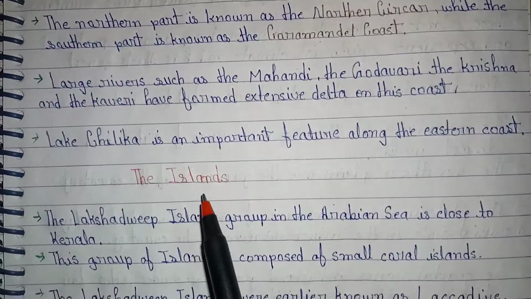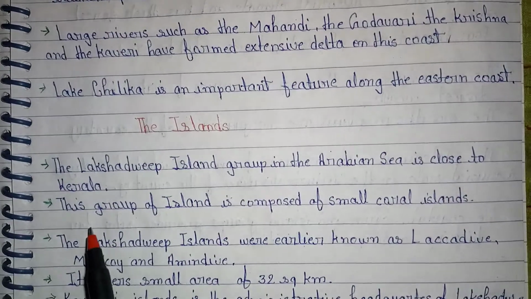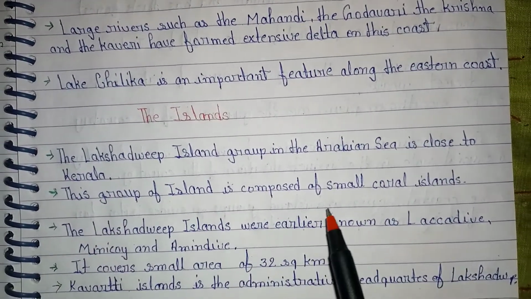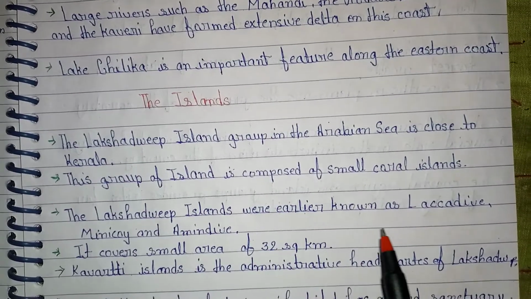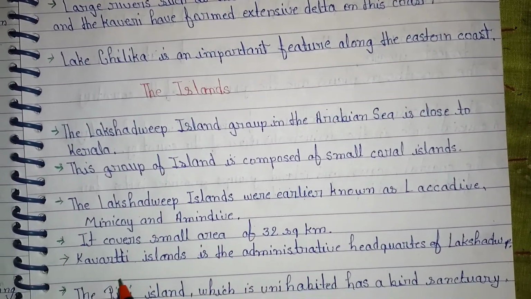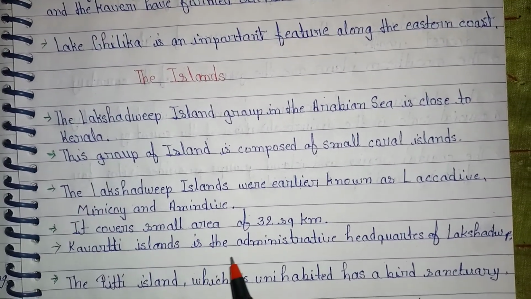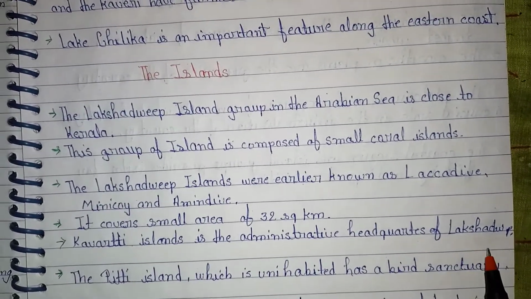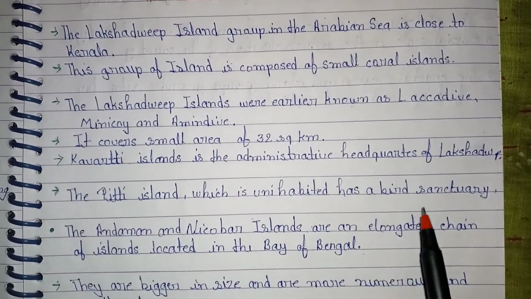Next, we look at the islands. The Lakshadweep Island group in the Arabian Sea is close to Kerala. This group of islands is composed of small coral islands. The Lakshadweep Islands were earlier known as Laccadive, Minicoy and Amindivi. It covers a small area of 32 square kilometers. Kavaratti Island is the administrative headquarters of Lakshadweep. Pitti Island, which is uninhabited, has a bird sanctuary.